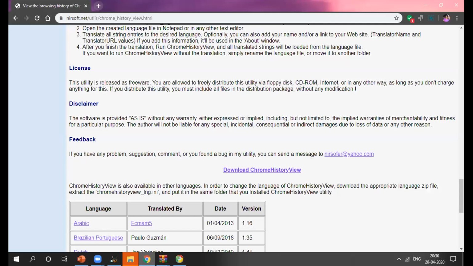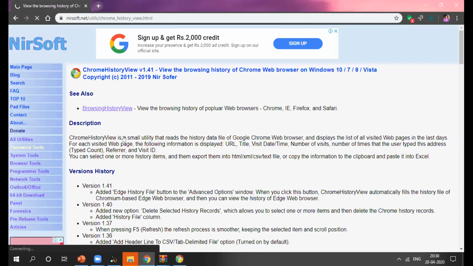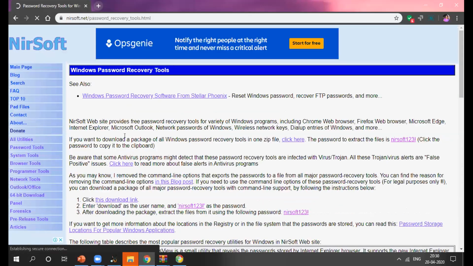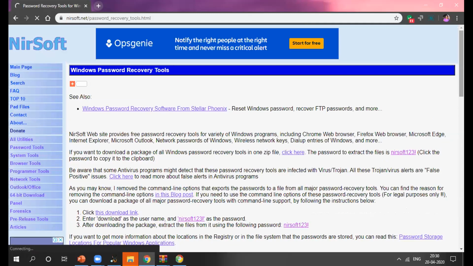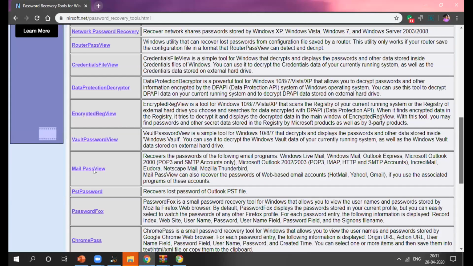Again, password tools. We'll go for password tools. This website is freely available, you can use this, and the size of each software is in KBs. Then Mail PassView, password for Chrome, ChromePass. So I'll go for ChromePass.